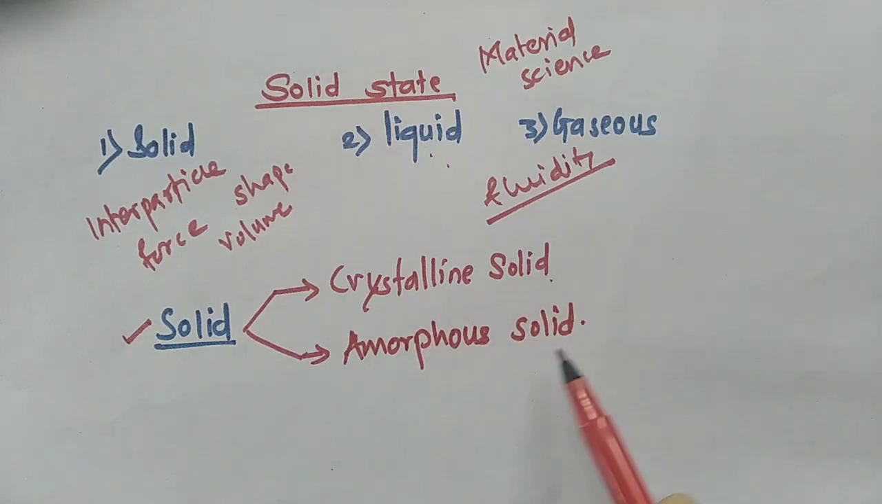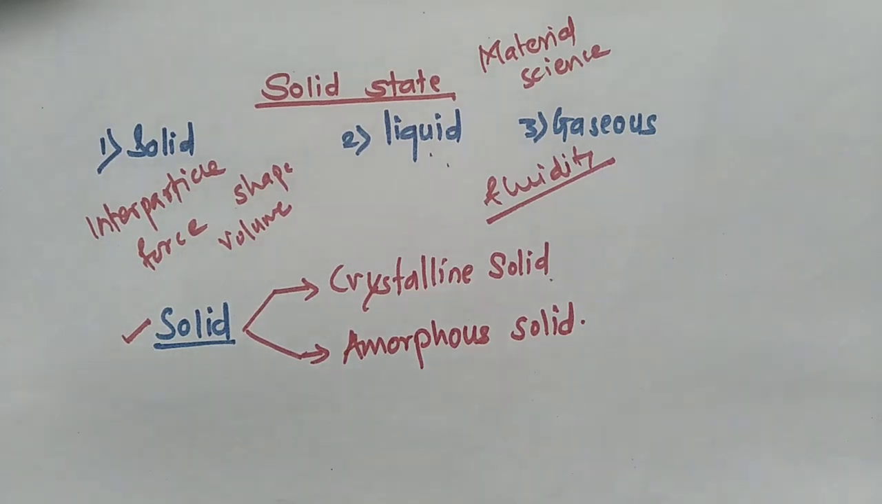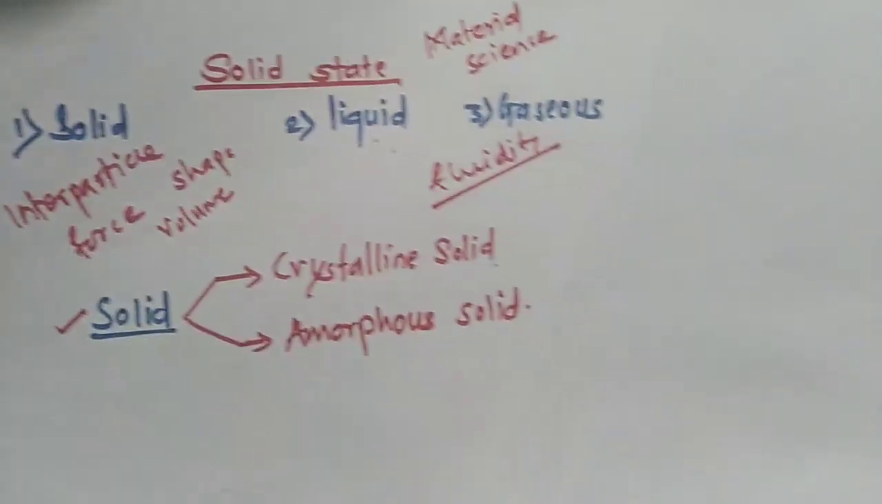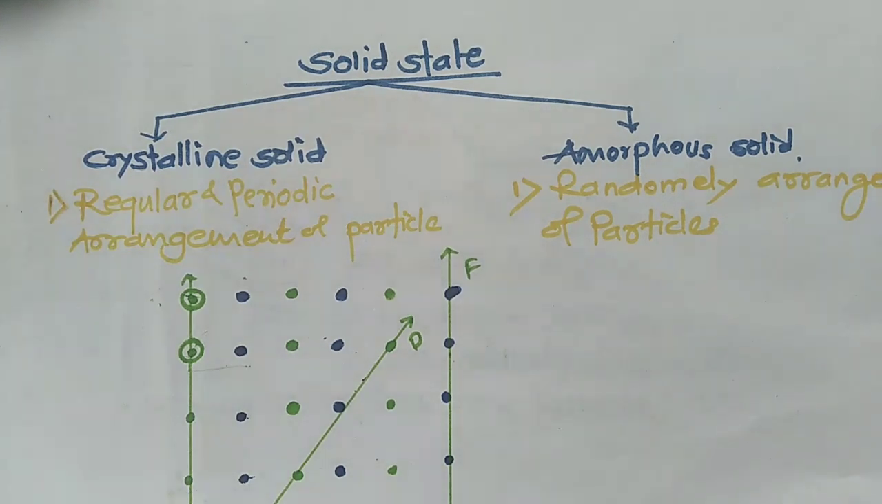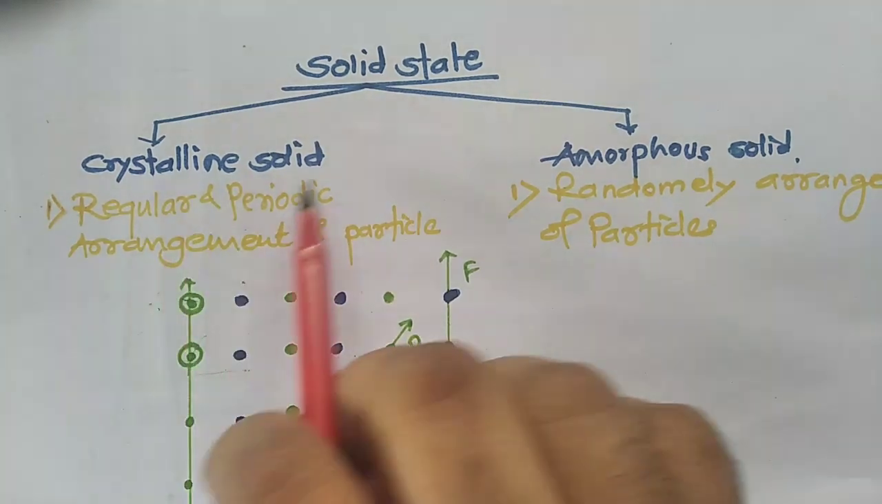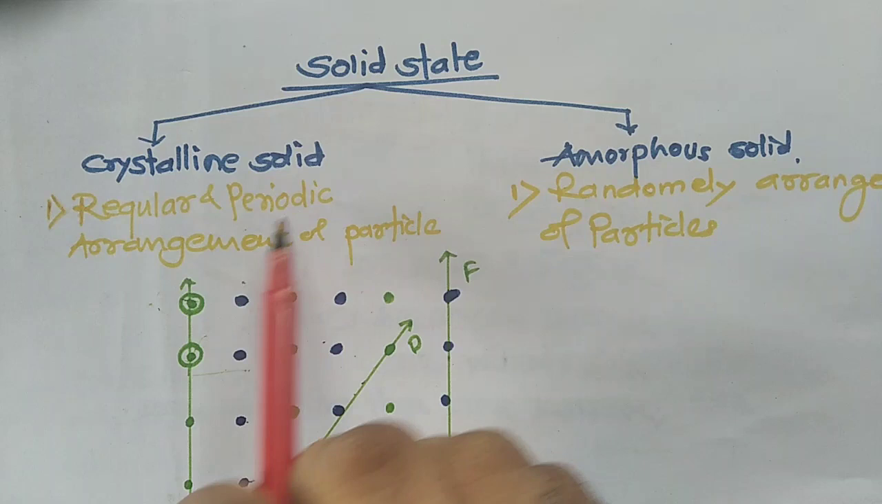Solids are categorized into two types, namely crystalline solids and amorphous solids. The distinction between these is a question repeatedly asked in the HSC exam.